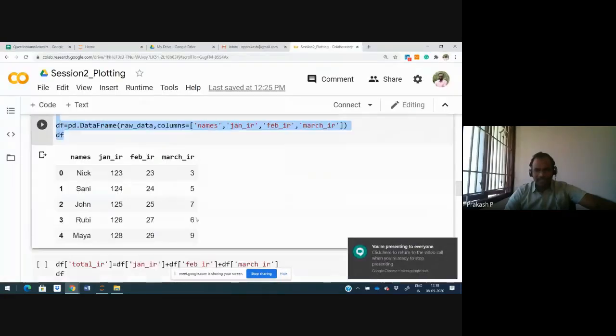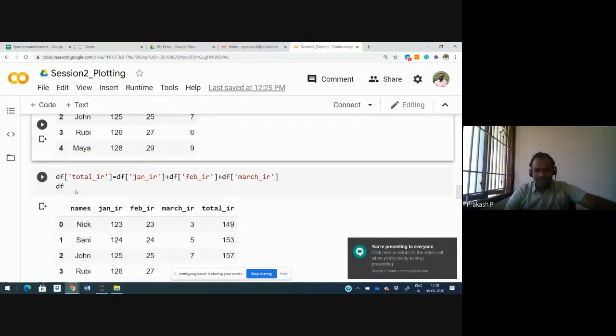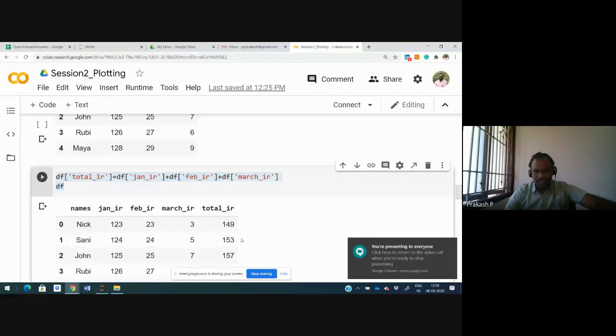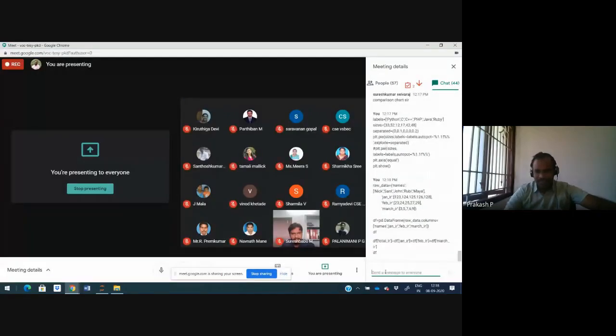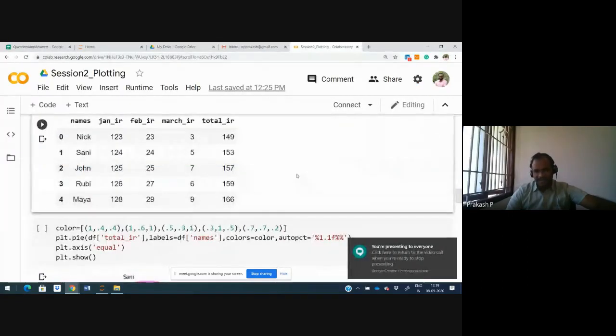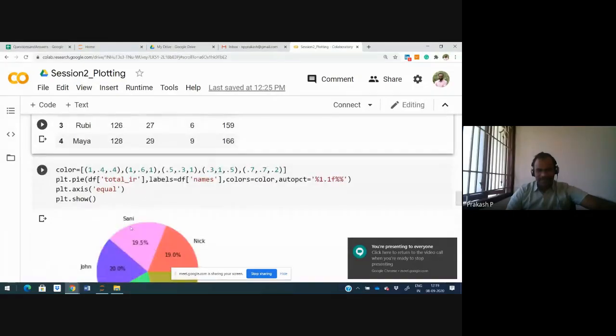Once you have created the data frame, I am going to add a new column which is called total IR. This is for your data frame understanding. You can take individual columns. If the individual columns are numeric, you can add them with plus. If you just do df of total IR, now the new column is added.